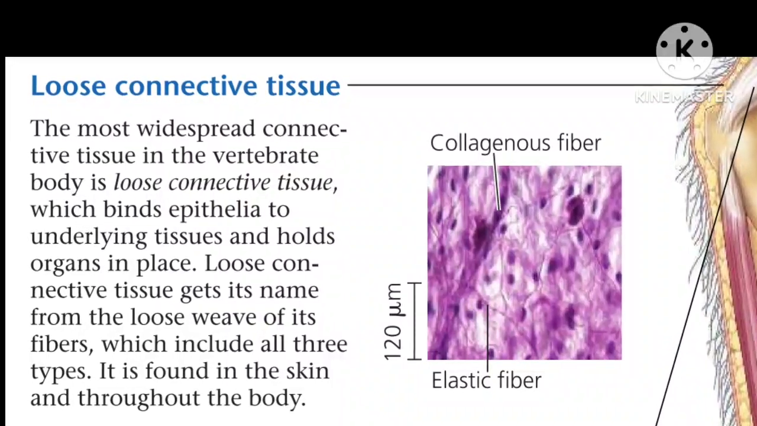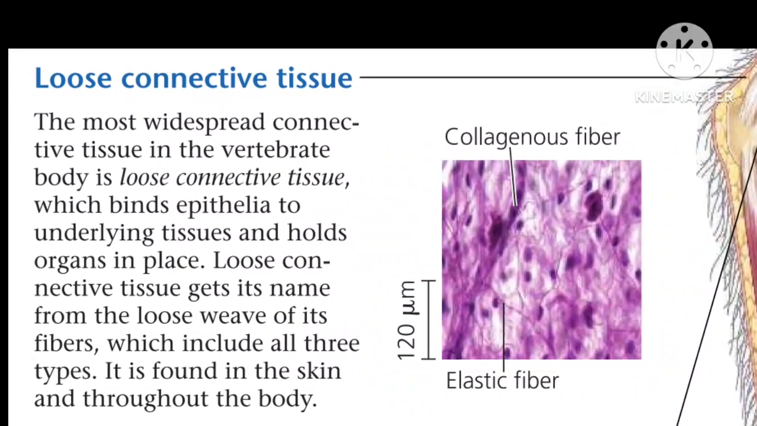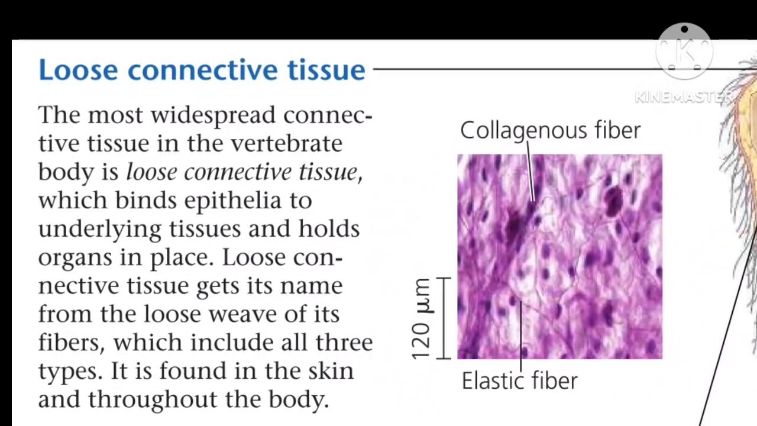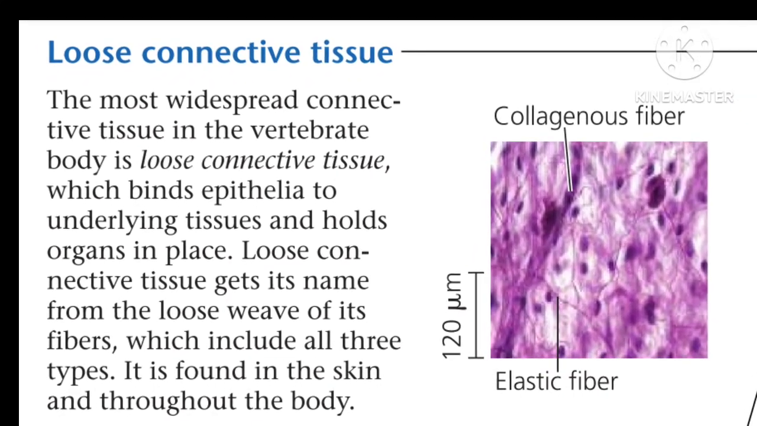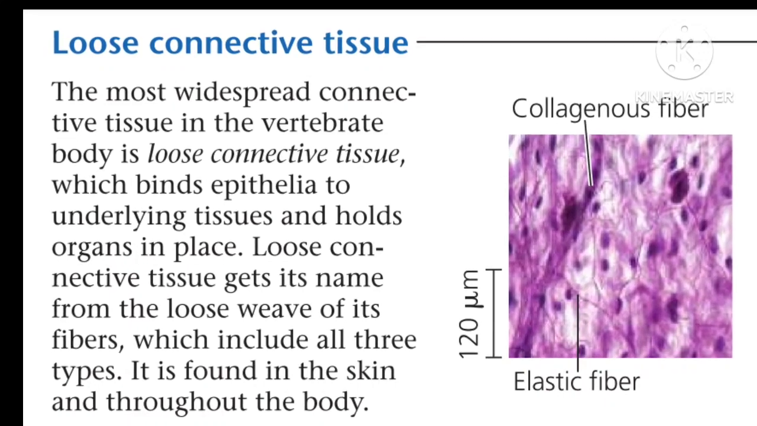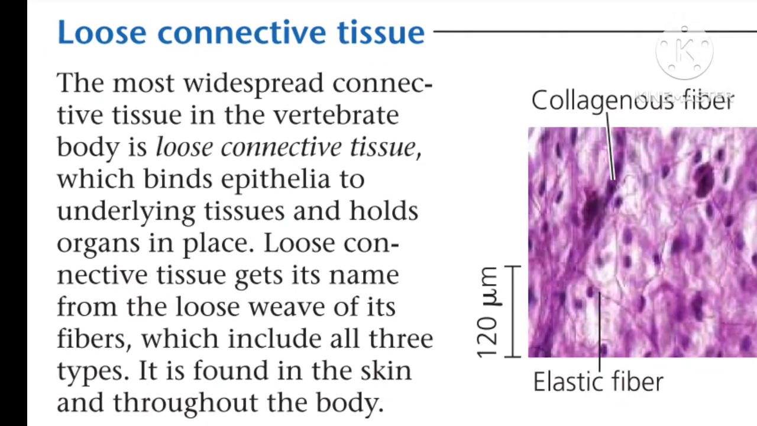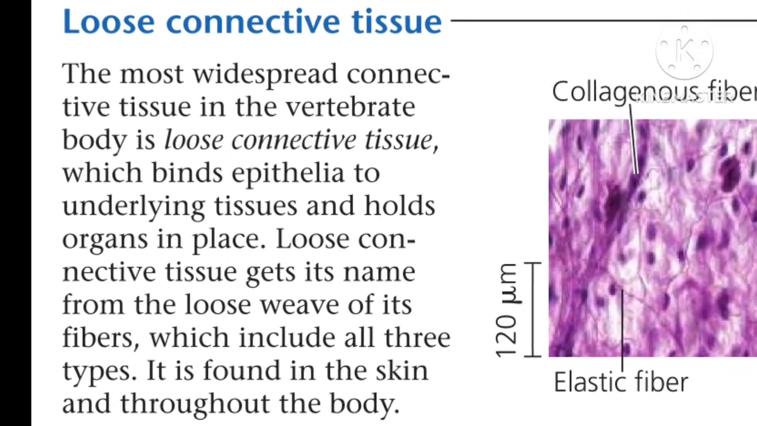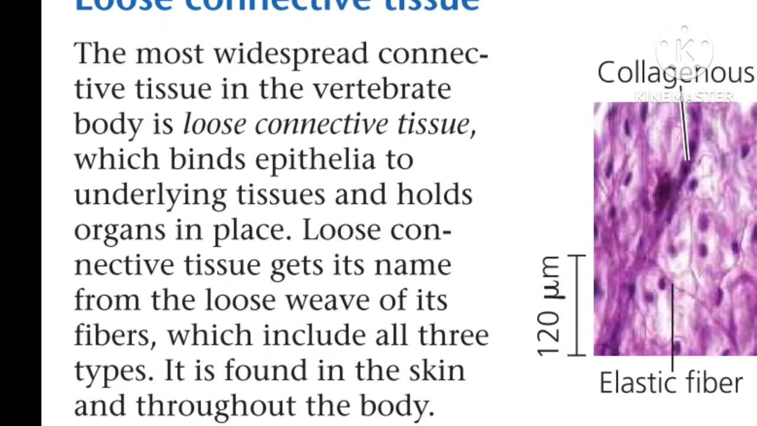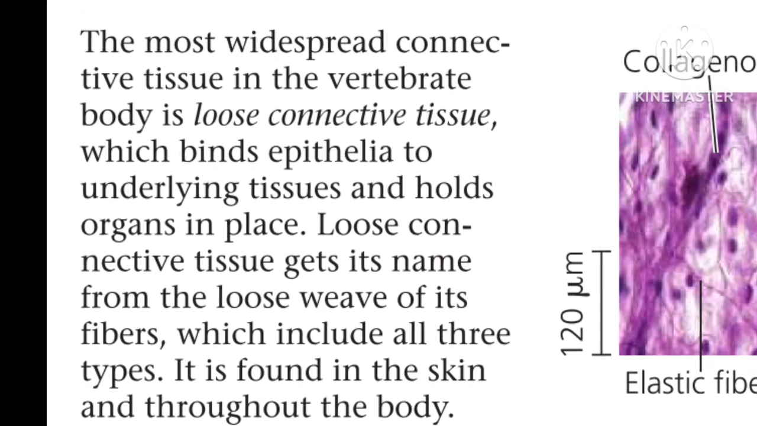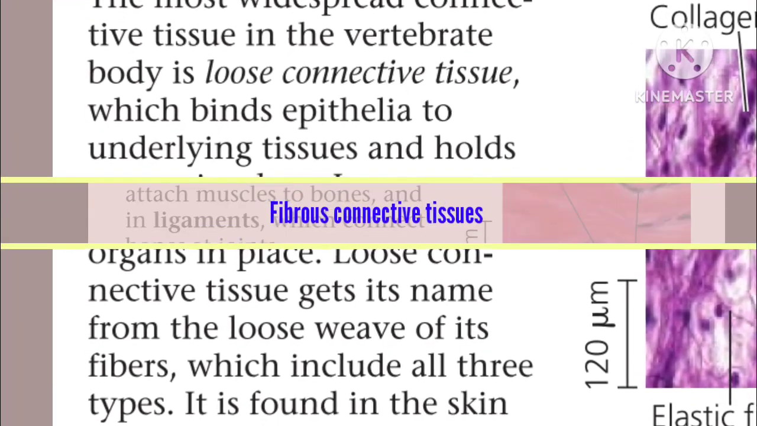The loose connective tissue is the most widespread connective tissue in the vertebrate body. It binds epithelia to the underlying tissues and holds organs in place. Loose connective tissue gets its name from the loose weave of its fibers, which include all three types. It is found in the skin and throughout the body.